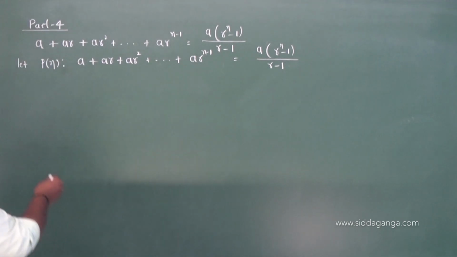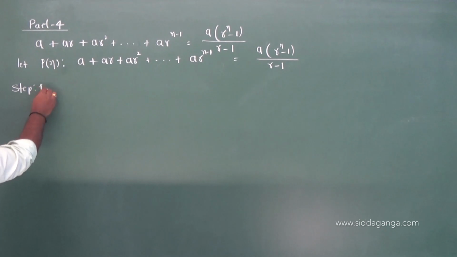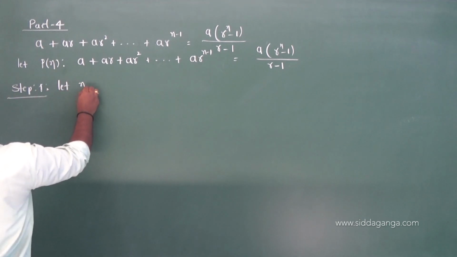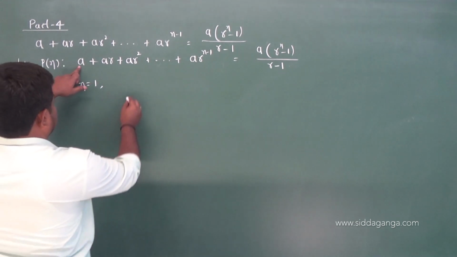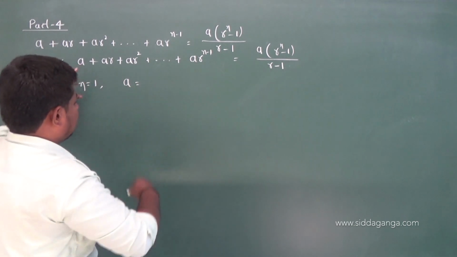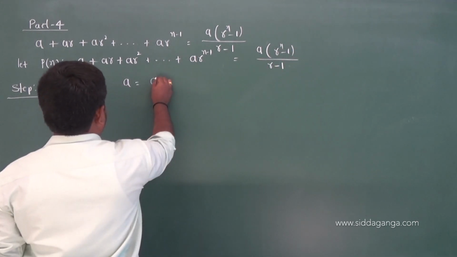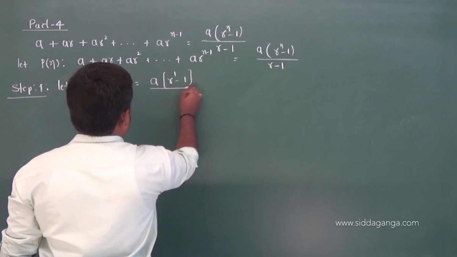Okay, now step 1 is what? Let me prove p of 1 is true. So let n is equal to 1. So n equal to 1 gives the first term on the LHS, and in the RHS substitute 1 in place of n, you get a into r power of 1 minus 1 whole divided by r minus 1.